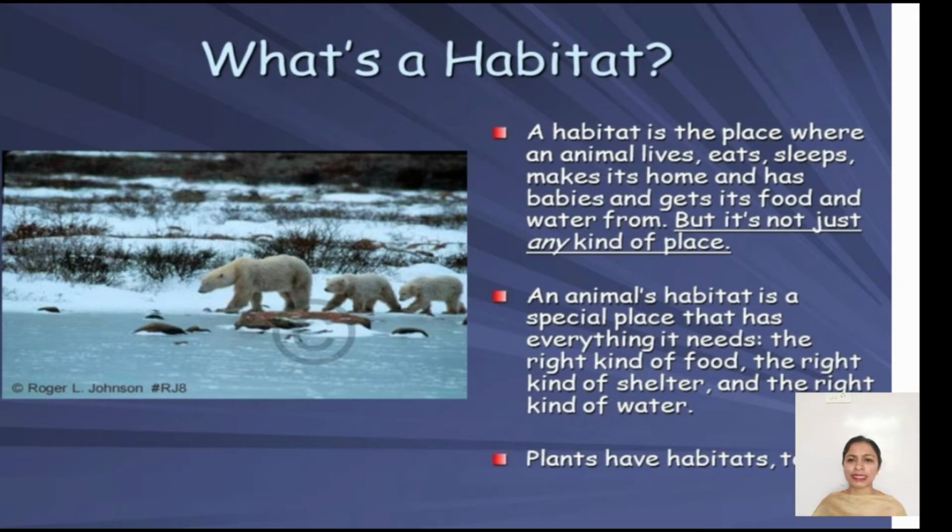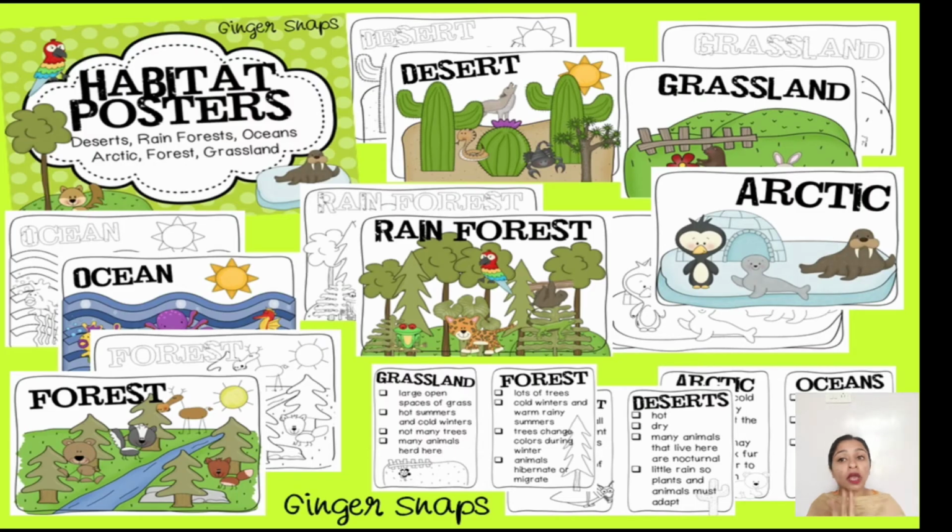For example, desert is the habitat for your camel and cactus, whereas forest is the habitat for your lions and tigers. Grassland is the habitat for your deer. Then we can say water is the habitat for your fishes. Snow is the habitat for your polar bears. So these are the habitats. I guess you are clear with the term habitat. So we are going to study about different types of habitat, and also the different names of habitat.